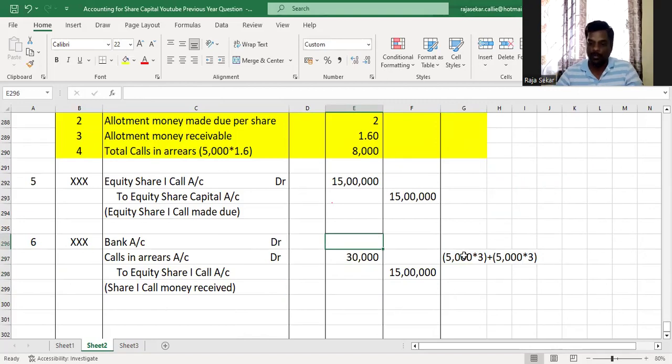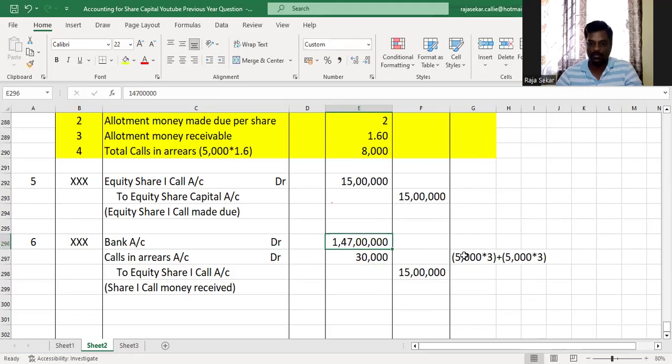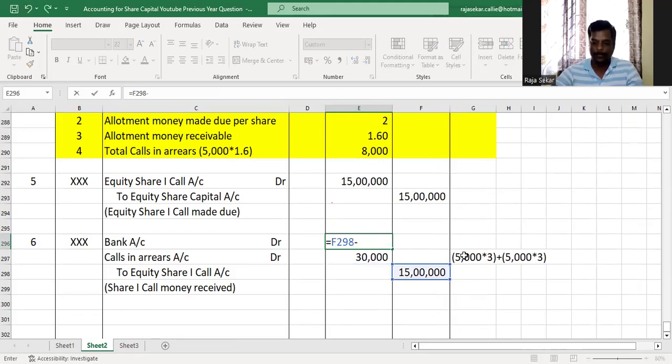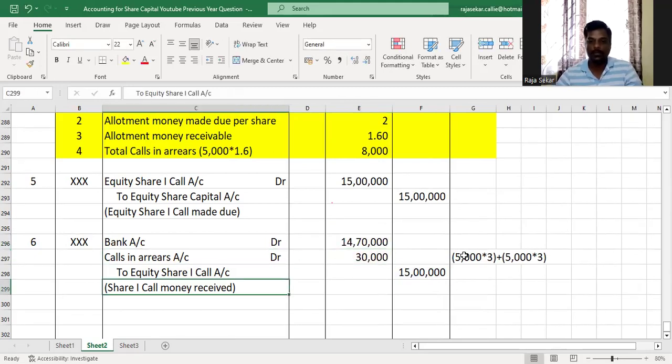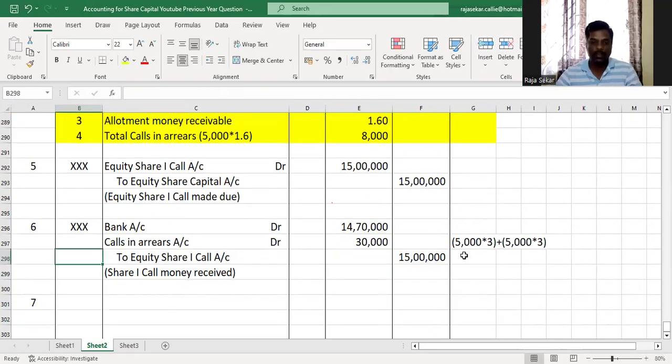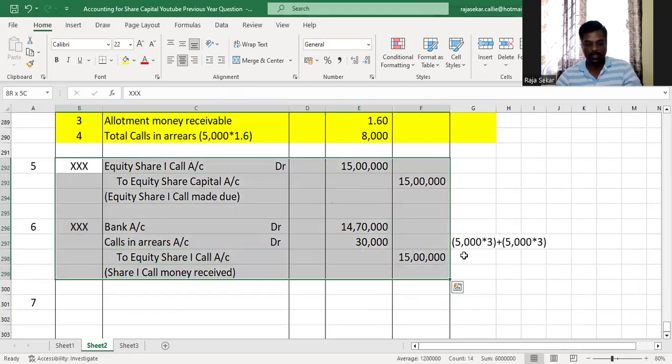And therefore the amount received will be 14 lakh 70,000. Alright, so after this, we also make the second call due, and we have to receive the second call also. Let's go ahead and do that.